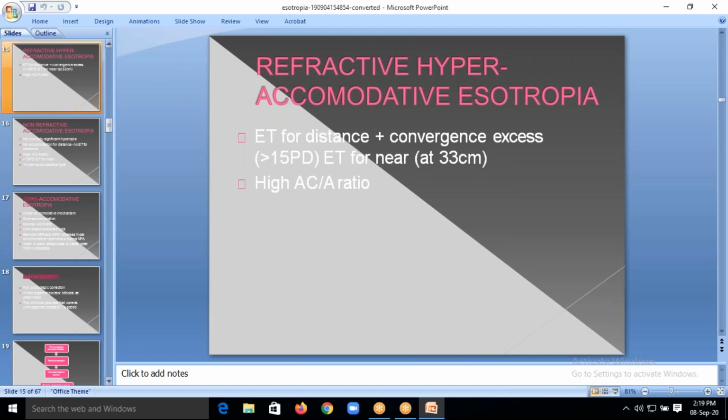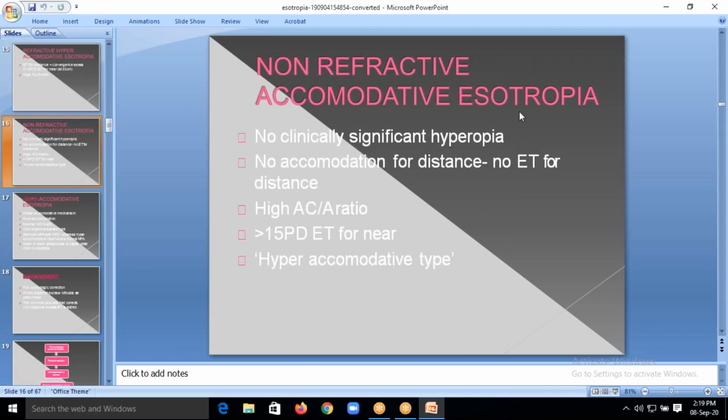The patient will have high convergence effort, and because of that, a high AC by A ratio. Now coming to non-refractive accommodative esotropia, there will be no hypermetropia, but the patient will simply have a high AC by A ratio. There will be the hyperaccommodative type; the patient will have excess accommodation, and because of that the patient will have esotropia.